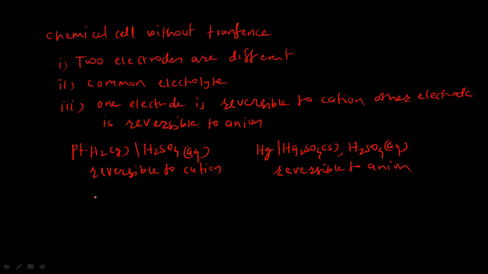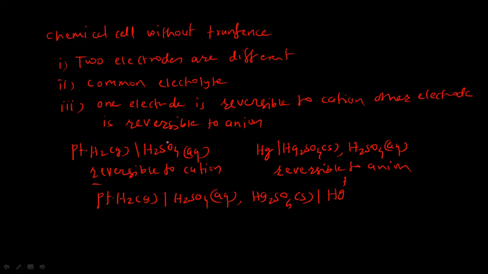So let us represent this cell now, chemical cell without transference. On the left hand side, hydrogen electrode. The electrolyte is sulfuric acid, aqueous solution, contains water. Now this is common electrolyte. And on the right hand side, we can write the electrode, mercurous sulfate, metal insoluble salt type of electrode, and mercury metal. So this is the chemical cell without transference.